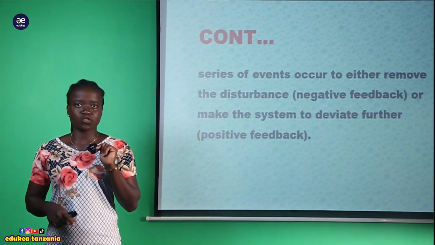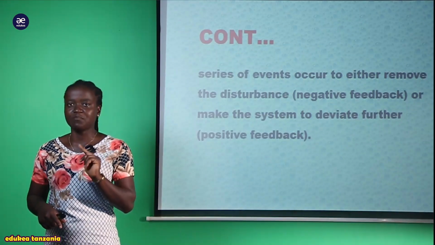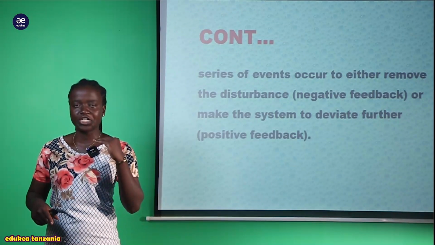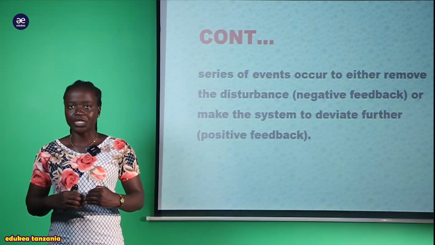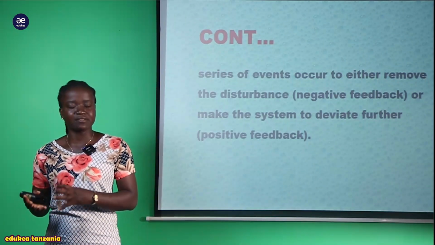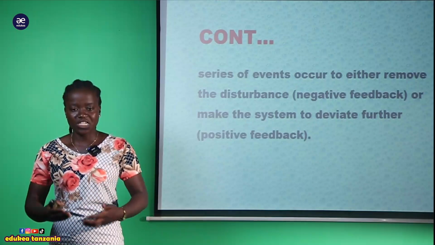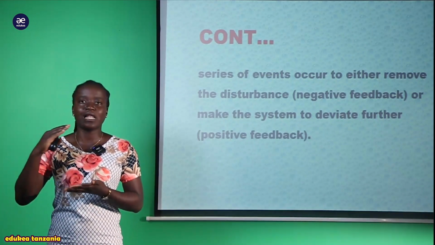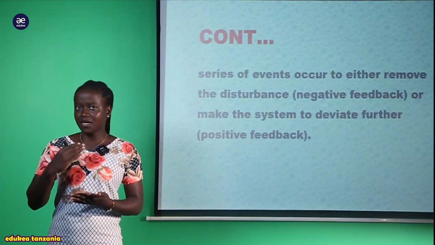The first one is called the negative feedback mechanism. It helps to remove the problem or disturbance that is occurring in our body. A good example is the blood sugar level. Secretion of insulin can remove the problem of high glucose concentration within the blood.